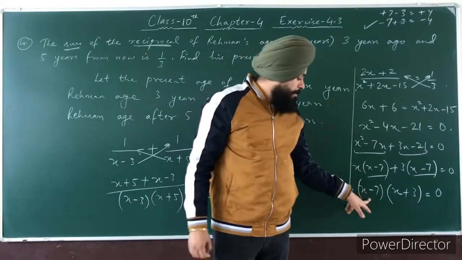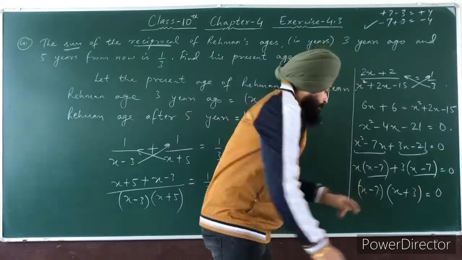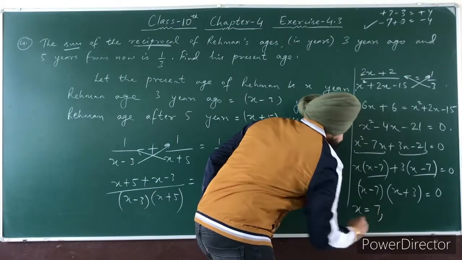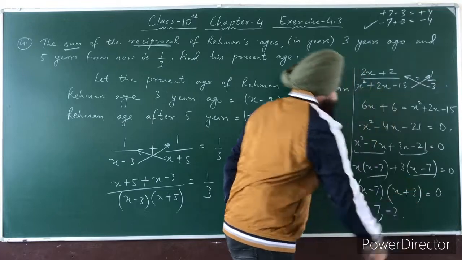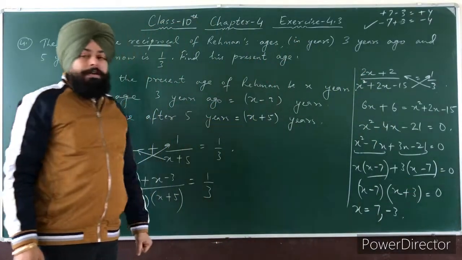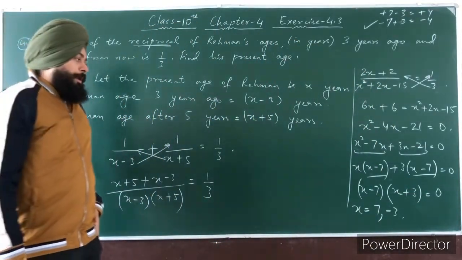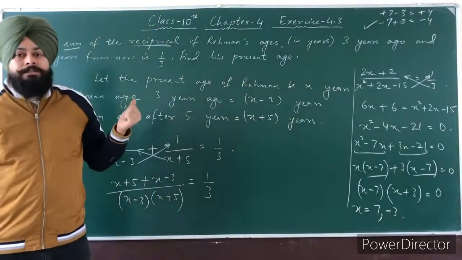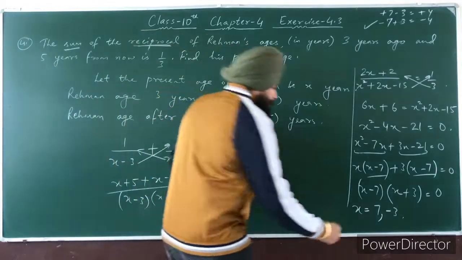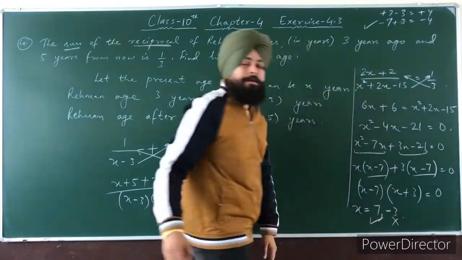So when you compare both factors with 0, from the first factor the value of x is 7, and from the second factor the value of x is minus 3. So these are the two values, 7 and minus 3. Now we can find the present age of Rahman. Age is always positive, so we will take only 7, not minus 3.